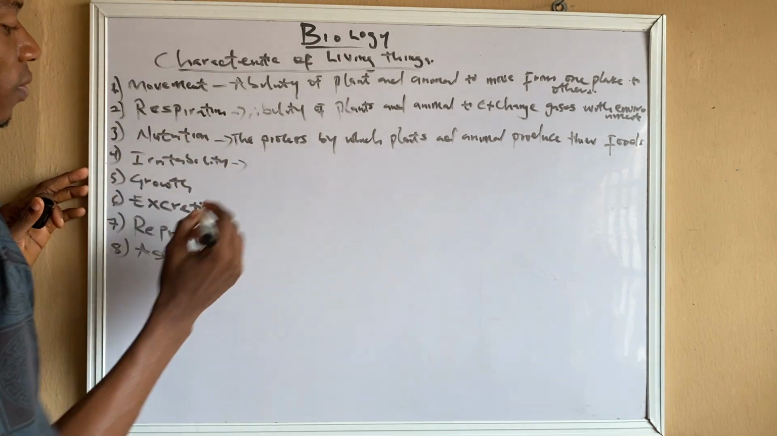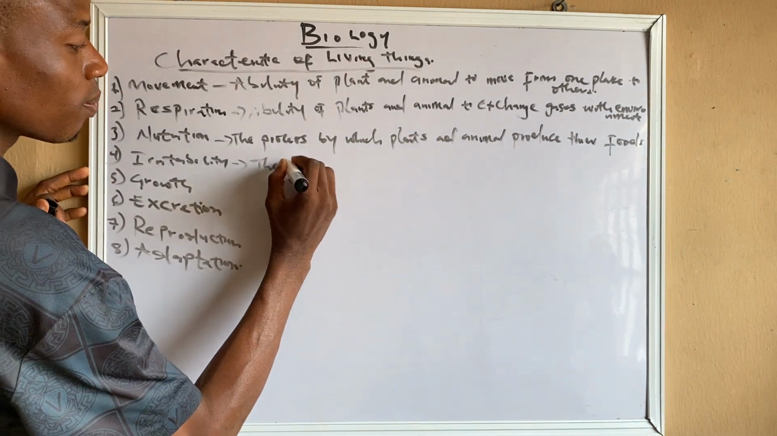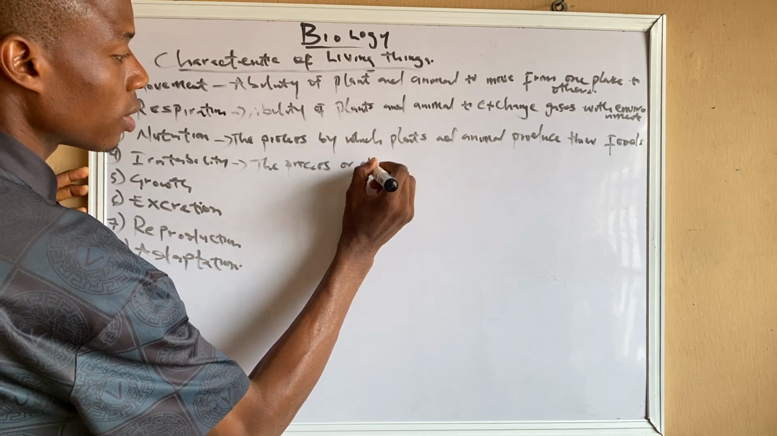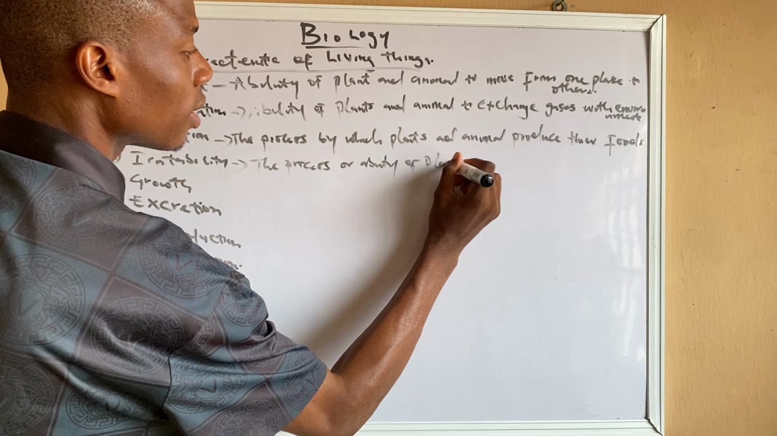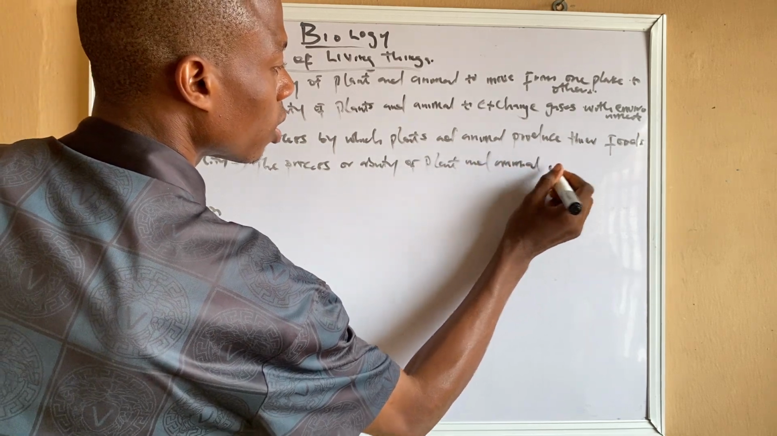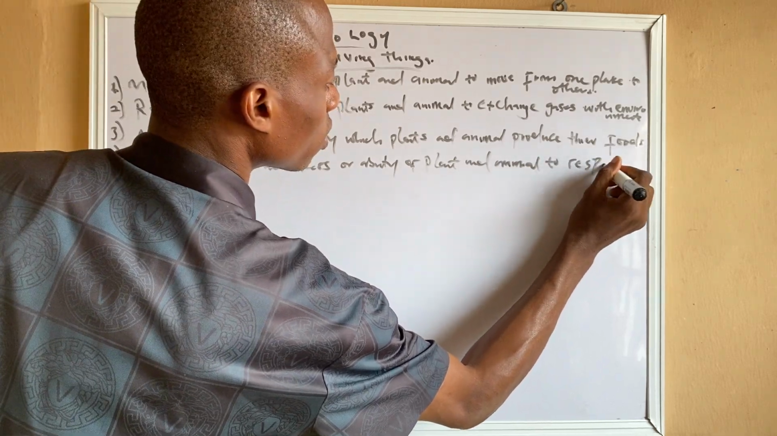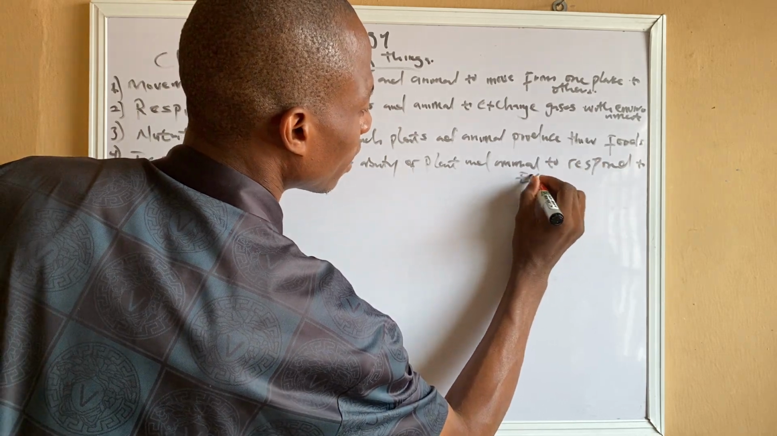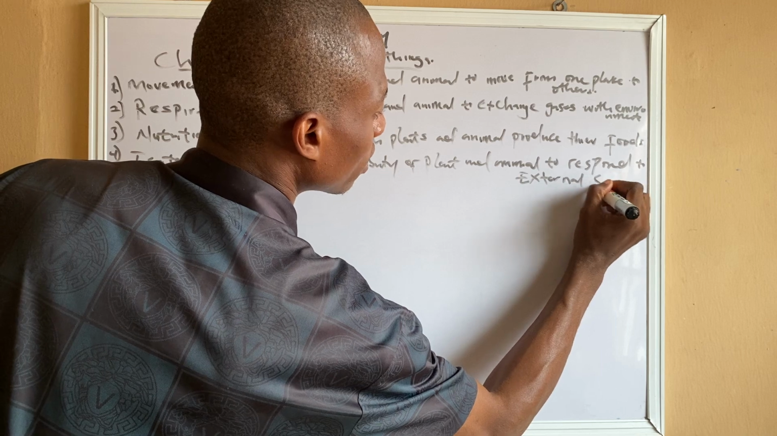Number four, irritability. It is the process or ability of plants and animals to respond to external stimuli.